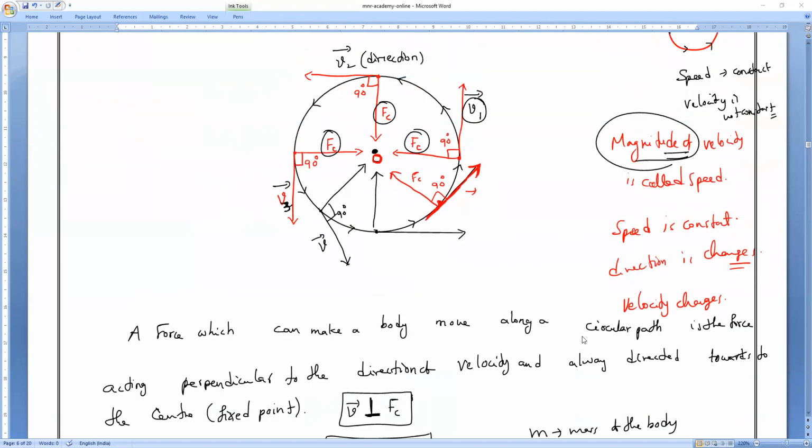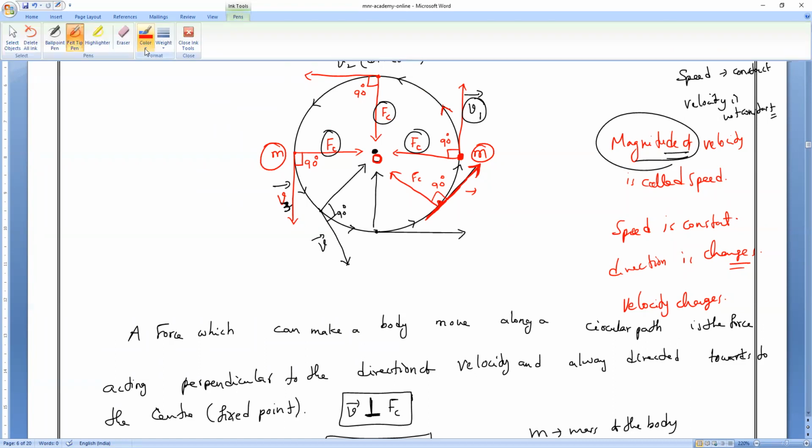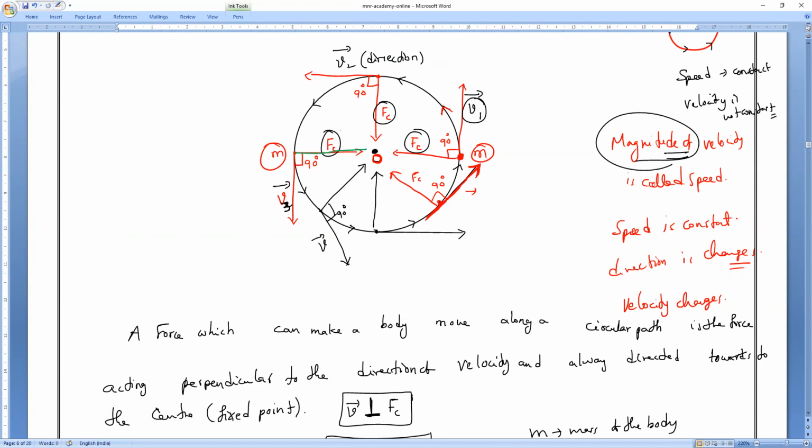Circular path. Understand? For example, take a body revolving in a circular track, having a mass m. The mass of the body will decide the centripetal force. The magnitude of the velocity, the speed with which it is traveling, will decide the centripetal force. And the radius of the circular track will also decide it. Am I right or wrong?